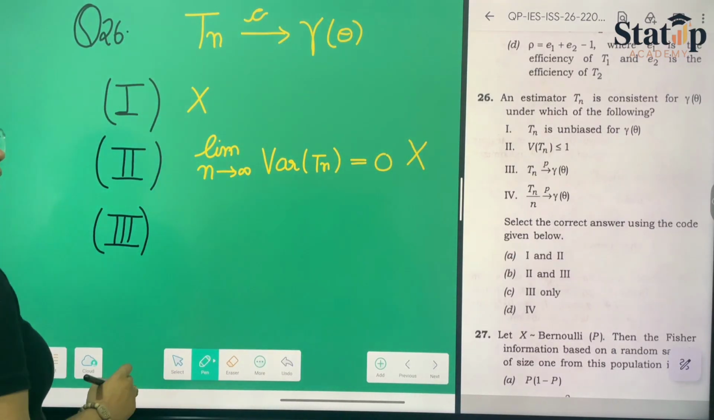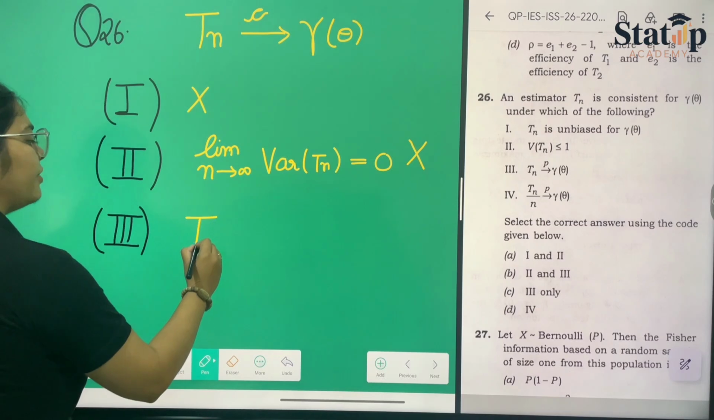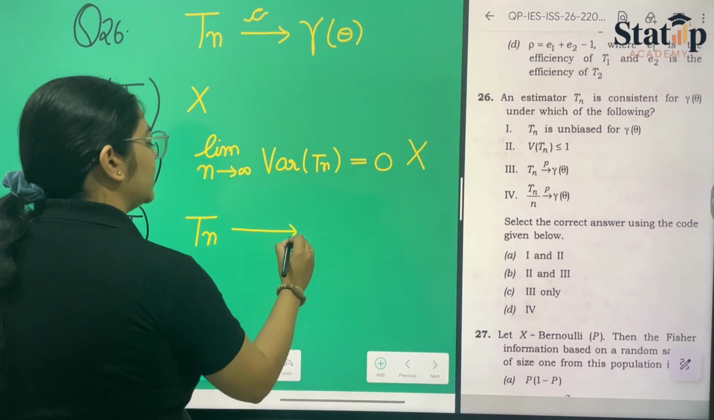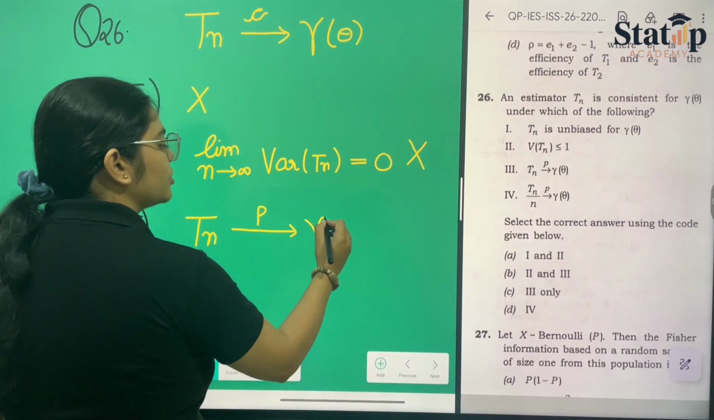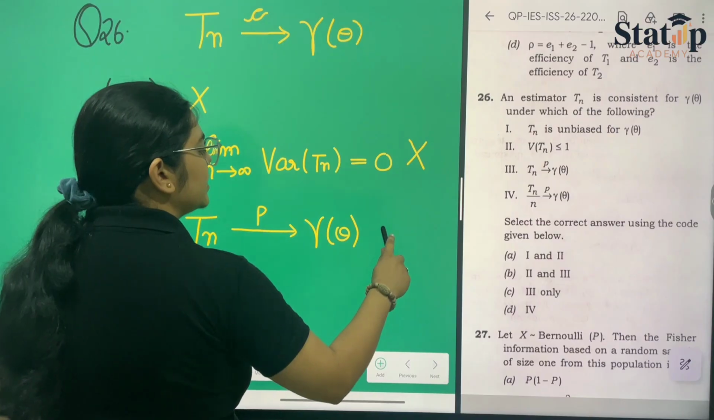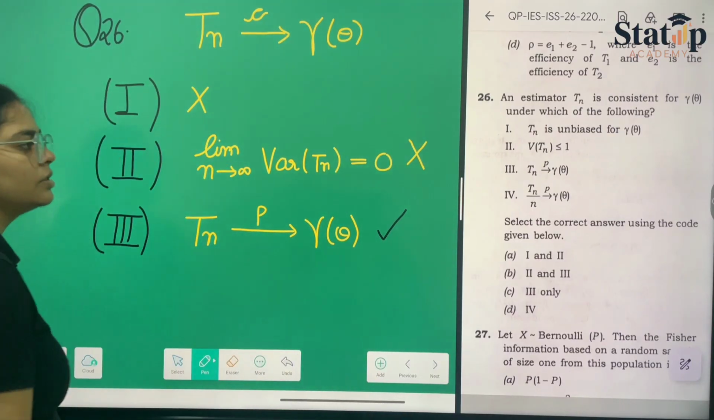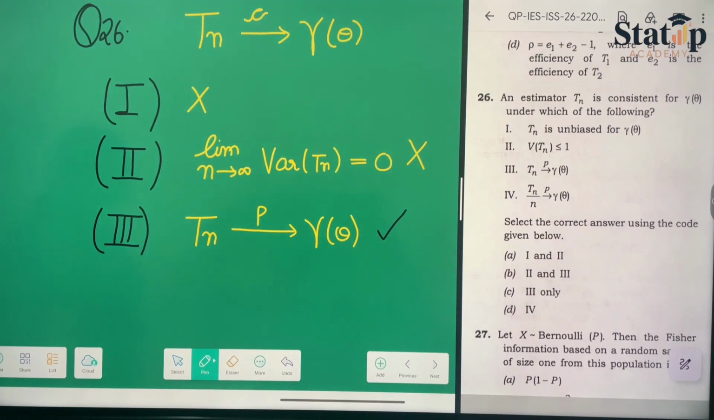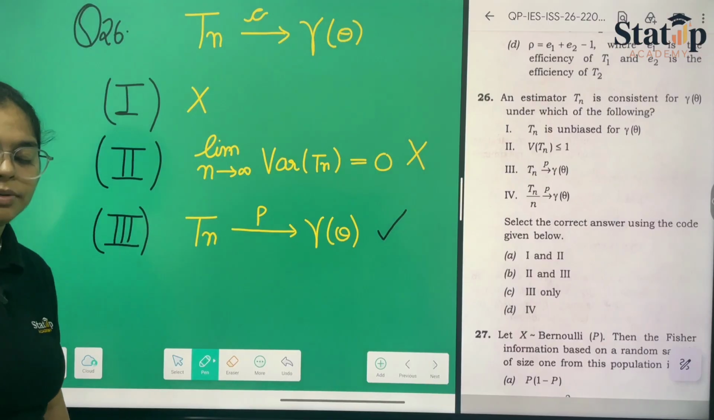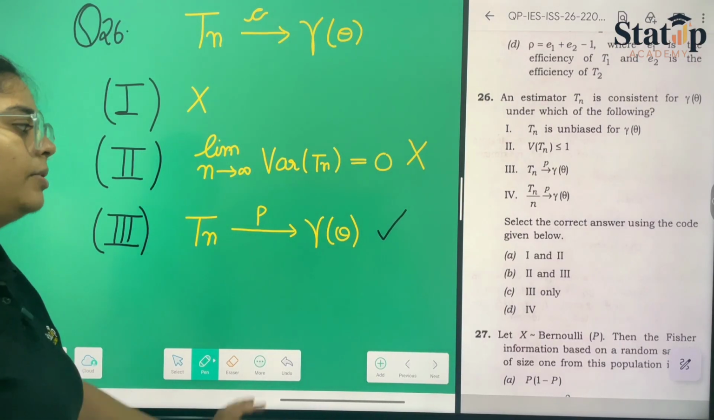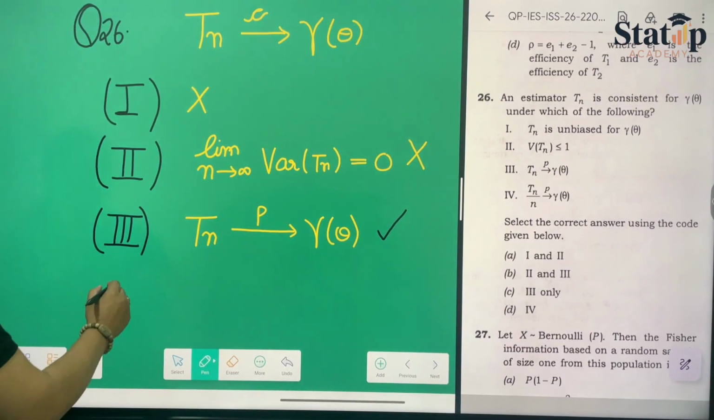Okay. Then the third one states that Tn in probability reaches gamma theta. This statement is the correct one, because this is convergence in probability, and this is hence correct.